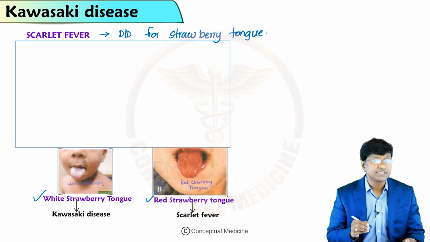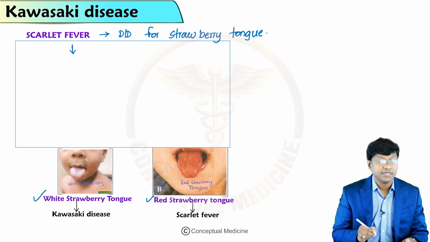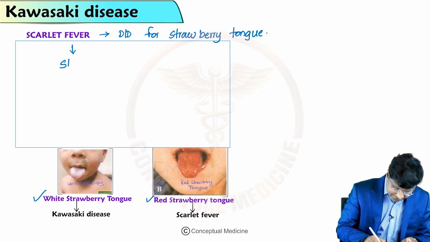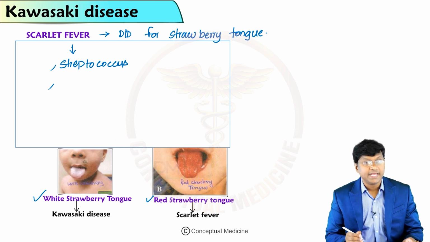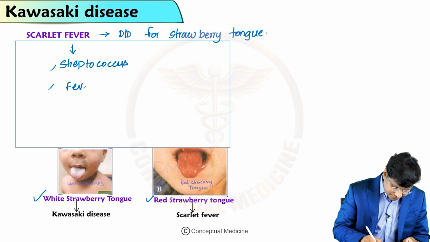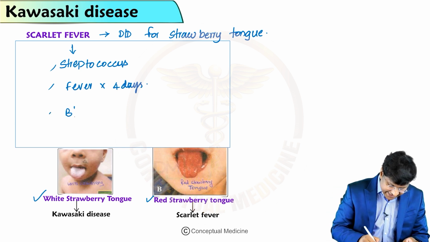Scarlet fever is seen in individuals infected by streptococcus, and these individuals have fever for nearly 4 days, and there will be bilateral cervical lymphadenopathy.